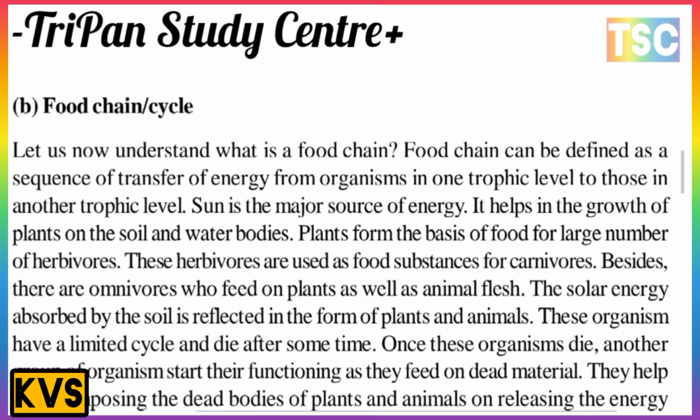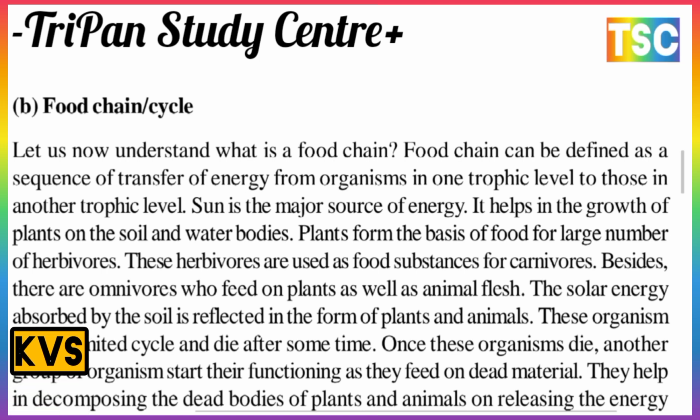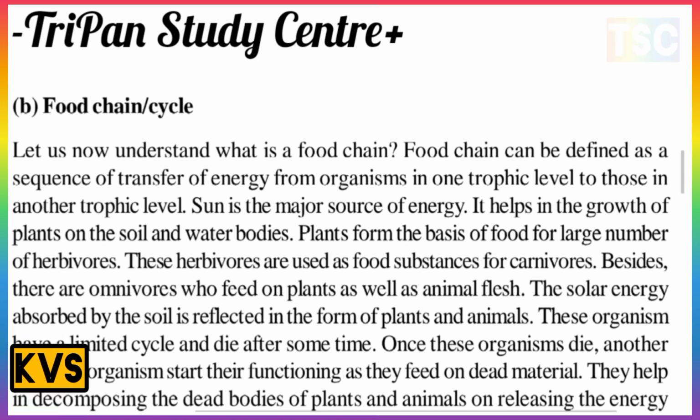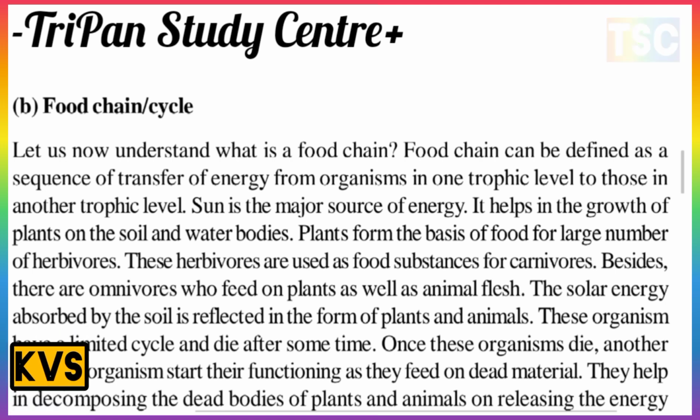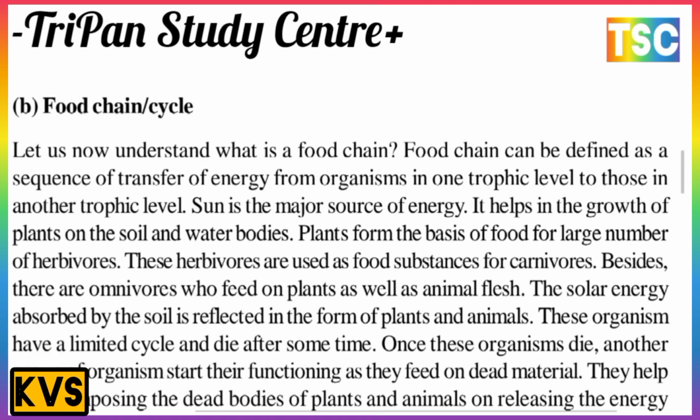Let us now understand what a food chain is. First of all, there is a question in your mind: what is a food chain? The food chain can be defined as the sequence of transfer of energy from organisms at one trophic level to another trophic level. The sun is the major source of energy. It helps in the growth of plants on the soil and in water bodies.